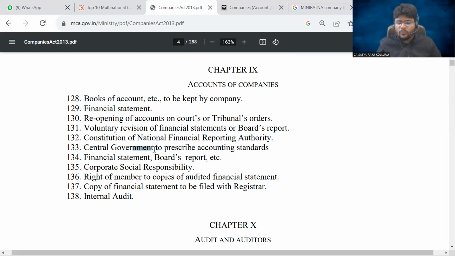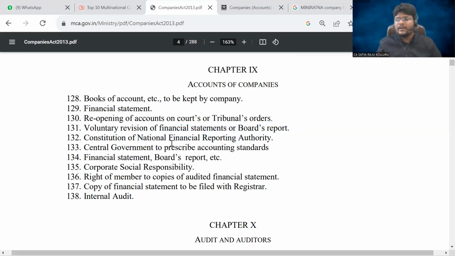So the central government is to prescribe the accounting standards. NFRA is a body related to Section 132, the Constitution of the National Financial Reporting Authority. Sir, before the constitution of NFRA, there was a body called NACAS, the National Advisory Committee on Accounting Standards, which was completely replaced by NFRA right now.